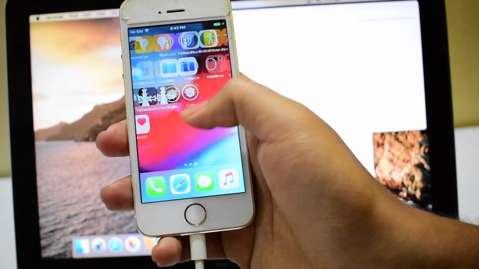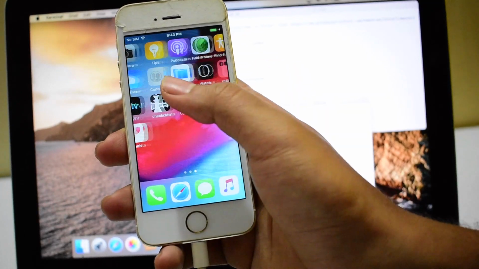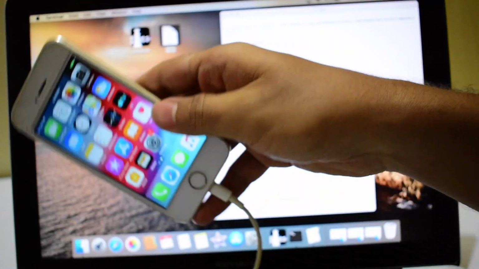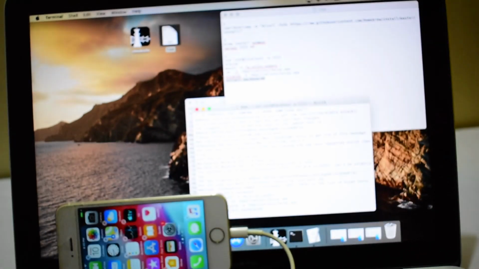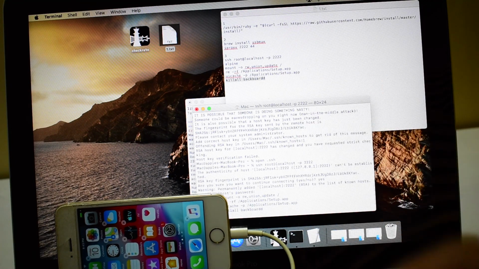So now you get Cydia as well. So this device is not only iCloud bypassed, but it is also jailbroken. So you can make complete use of your iPhone using this process. And I've also shown you how to rectify the known hosts error as well. So basically follow the video completely. Do not skip any step.